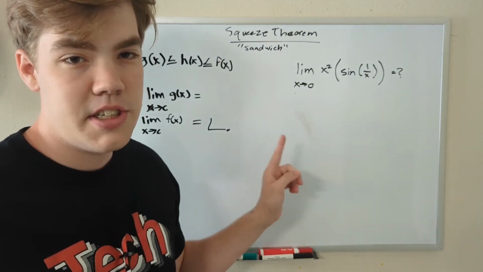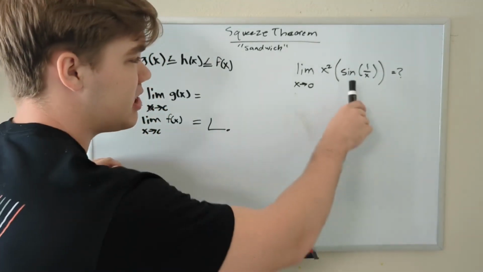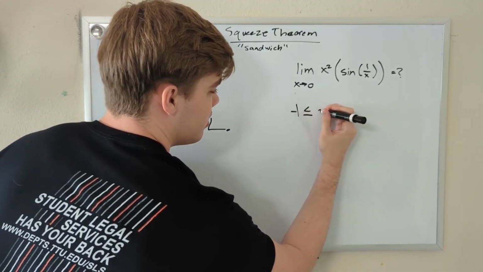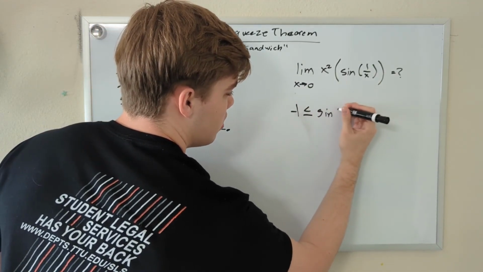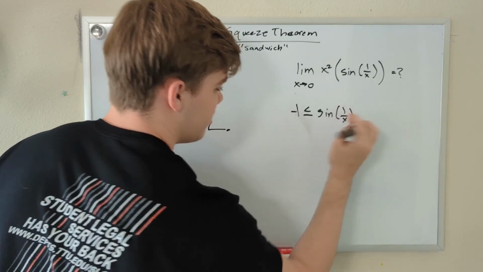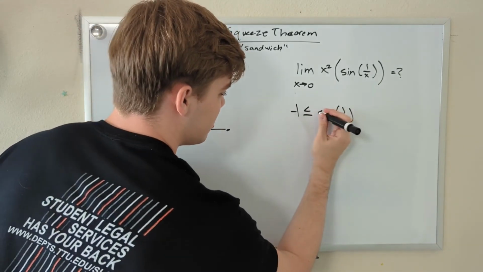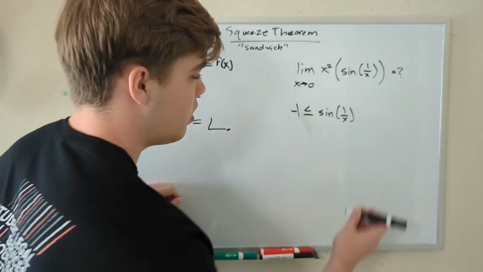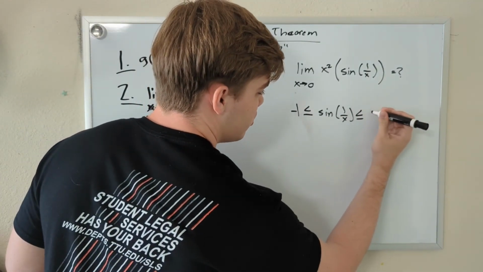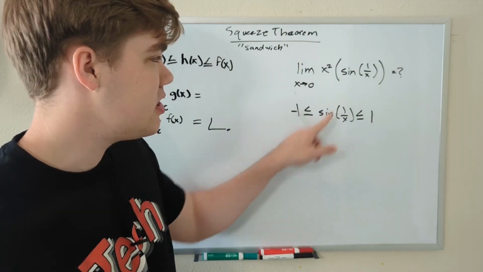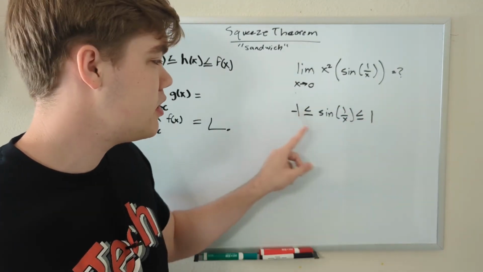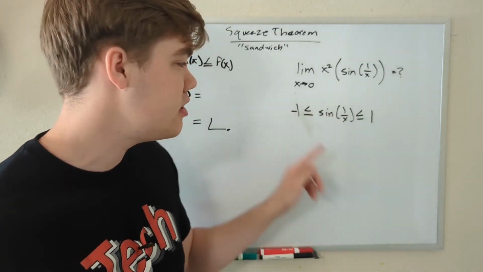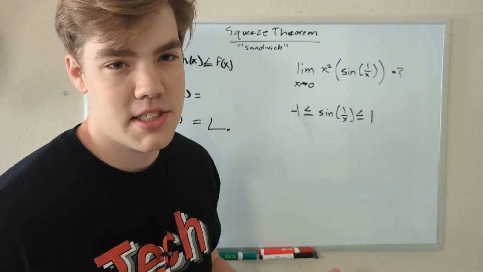Based on the graph we just had up here a minute ago, we know that sine of 1 over x will always be greater than or equal to -1. And based on the graph, we also know that the sine of 1 over x function will always be less than or equal to 1. So this inner function, sine of 1 over x, will always be between these two values. So now we've narrowed it down from -infinity to infinity to -1 and 1. That's a couple less numbers to work with.